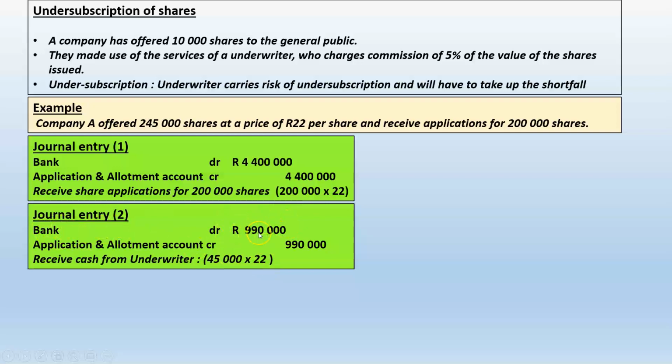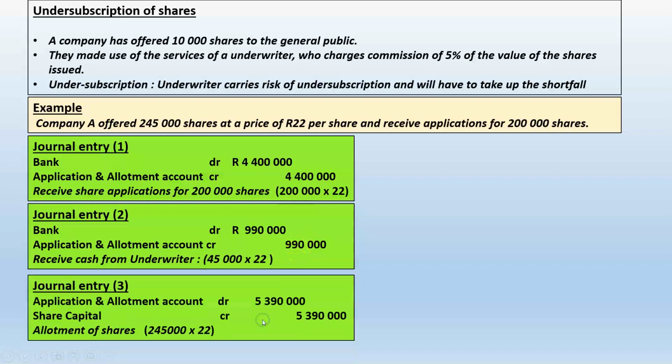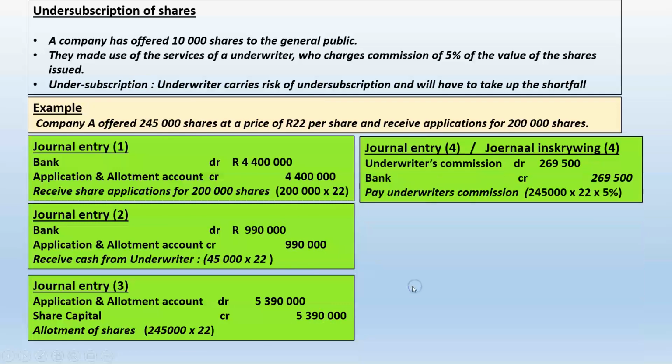So this bank account will be debited with 990,000 Rand, and my application and allotment account is going to be credited with 990,000 Rand. Now we're going to allot the shares. So 4.4 million plus 990,000 gives me 5.39 million, and that is the value of the share capital that we wanted to raise: 245,000 shares at 22 Rand per share.